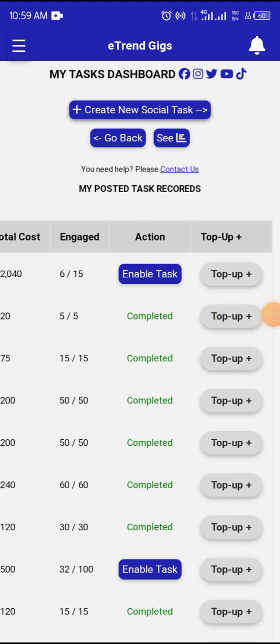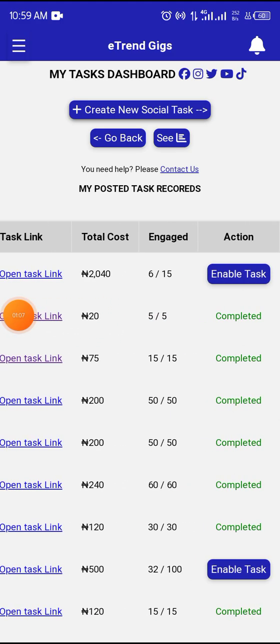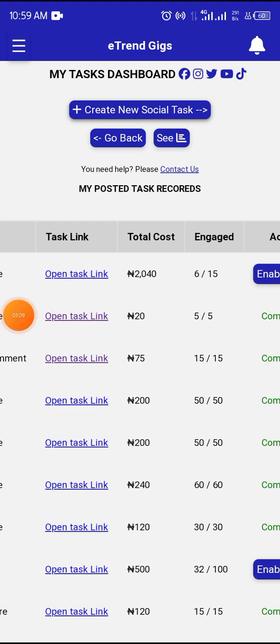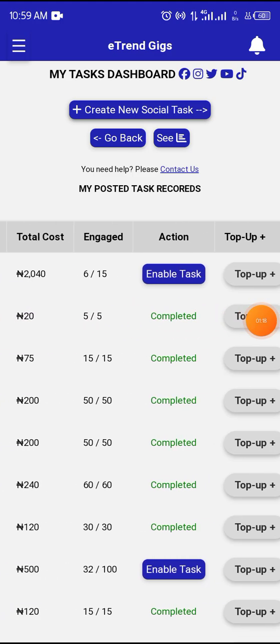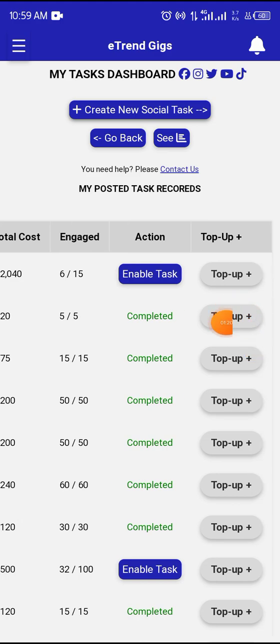For instance, I order for 5 likes on this post. Then I might need more than 5, but what I can afford for now is 20 naira so that I can start increasing likes on this post. Now that I have more money to increase this like, what we advise you to do is make use of this top up feature instead of using this.